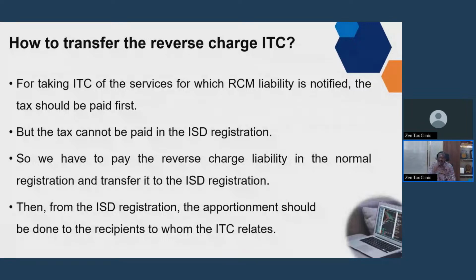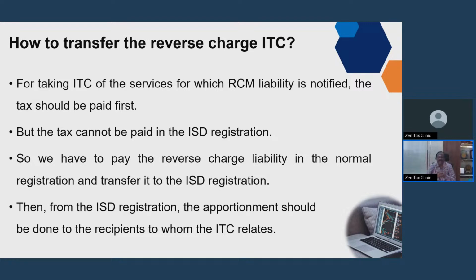So naturally, what you have to do is you have to get that amount in the main registration. You have to make the payment of the reverse charge, and then you have to give an invoice to the ISD. From that, the ISD registration distribution should take place.